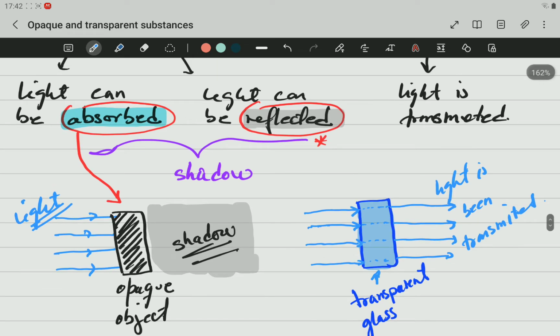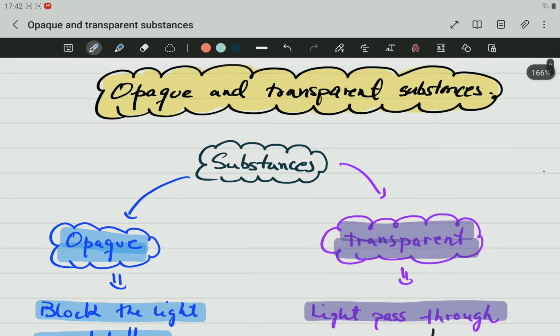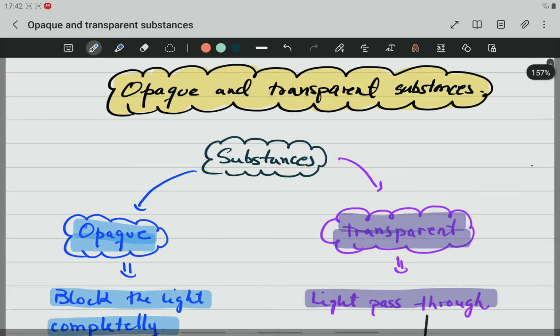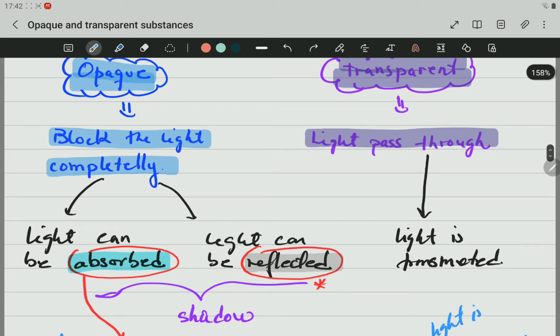We're going to recap very fast, stop this video just now, and in the next video we're going to be talking about reflection of light. Now, opaque and transparent substances. Substances could be either opaque or transparent. Opaque substances block the light completely, but transparent substances allow light to pass through.